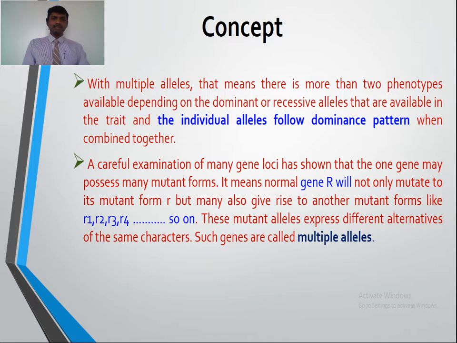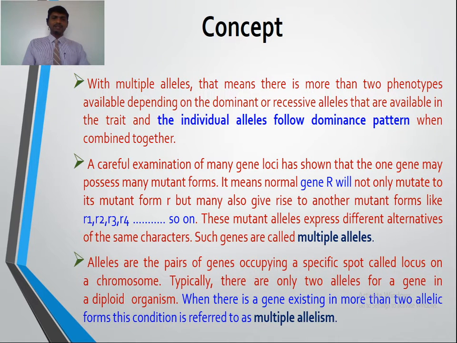So in this example there is a gene, say the R gene. When this R gene undergoes mutation, it forms a series of alleles, that is R1, R2, R3 and so on. The dominant form of the R gene we write as capital R, and its recessive form is small r. When such a gene undergoes mutation, it forms a series of mutant forms like R1, R2, R3, R4 and so on. These mutant alleles express different alternatives of the same character. Such genes are called multiple alleles.